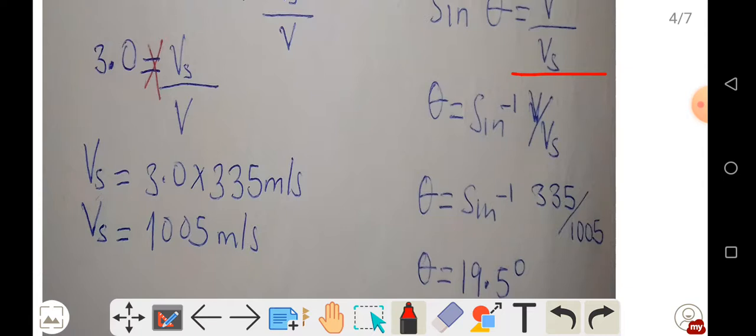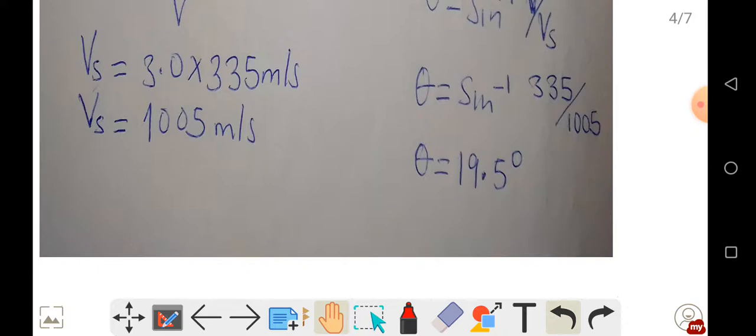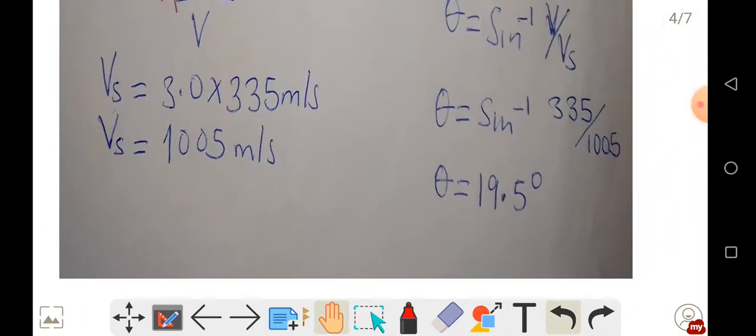When we replace, the velocity of the wave is 335 and the velocity of the source is 1005 meters per second. When we punch that on a calculator, we get our angle to be 19.5 degrees. So that's our angle between those tangent lines.